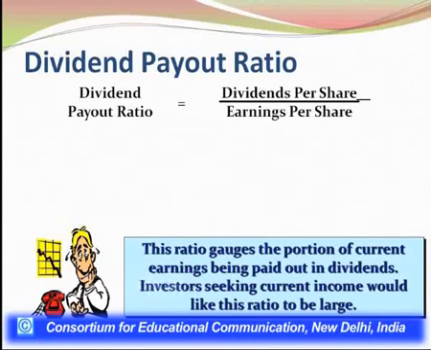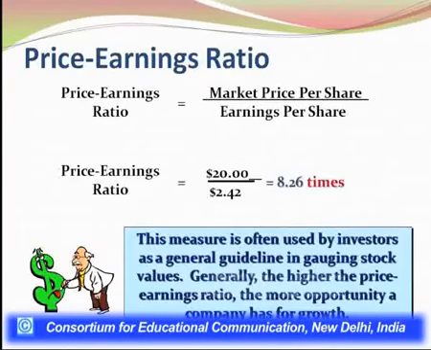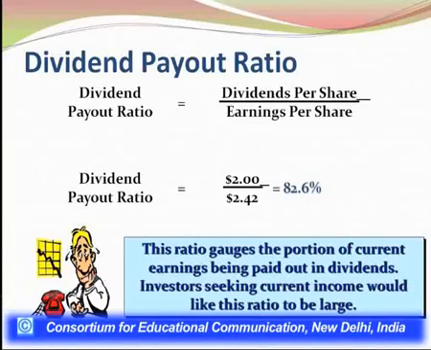It means earning per share is used as the denominator in both ratios, the dividend payout ratio as well as the previous ratio, the price earning ratio. So here your dividend payout ratio for the company is coming out by dividing 2.